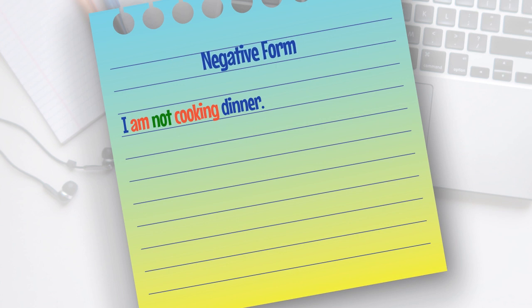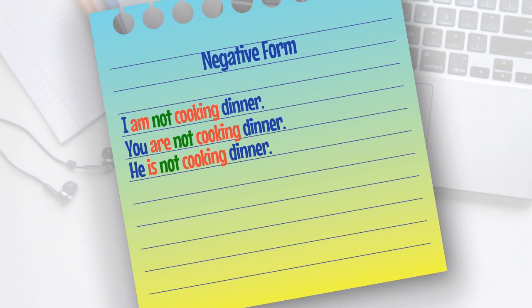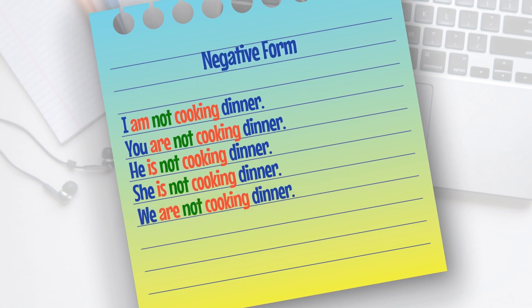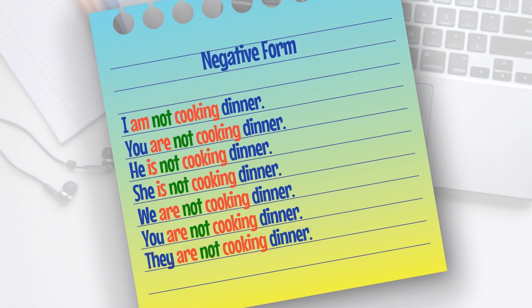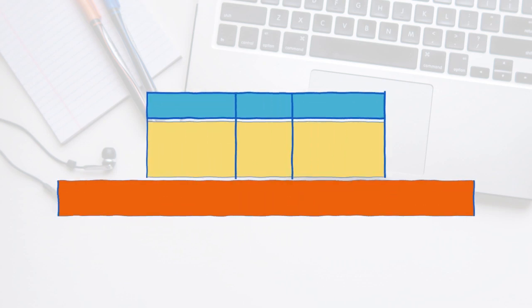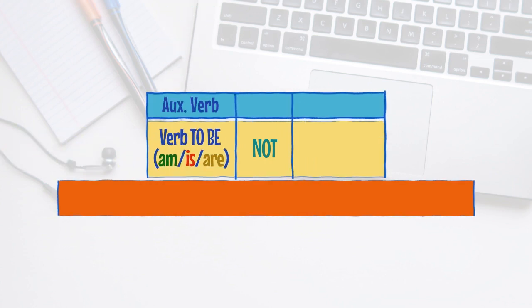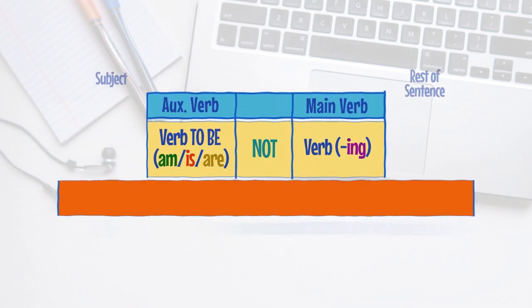I am not cooking dinner. You are not cooking dinner. He is not cooking dinner. She is not cooking dinner. We are not cooking dinner. You are not cooking dinner. They are not cooking dinner. Negative sentences are formed with the addition of not between the auxiliary verb and the main verb.